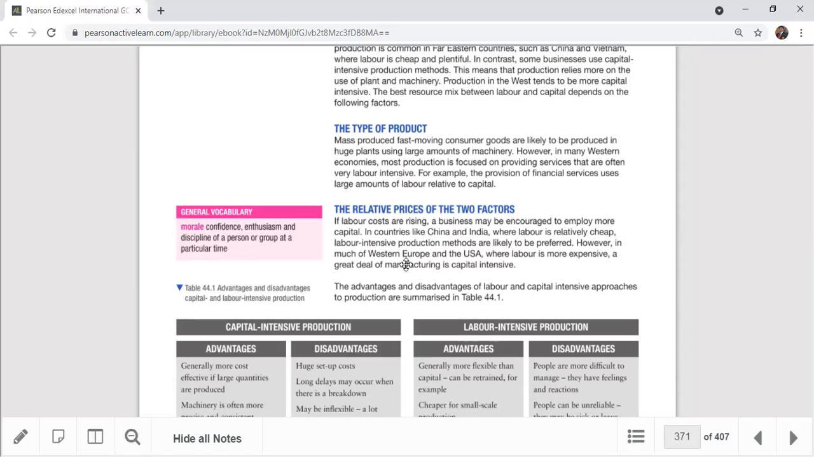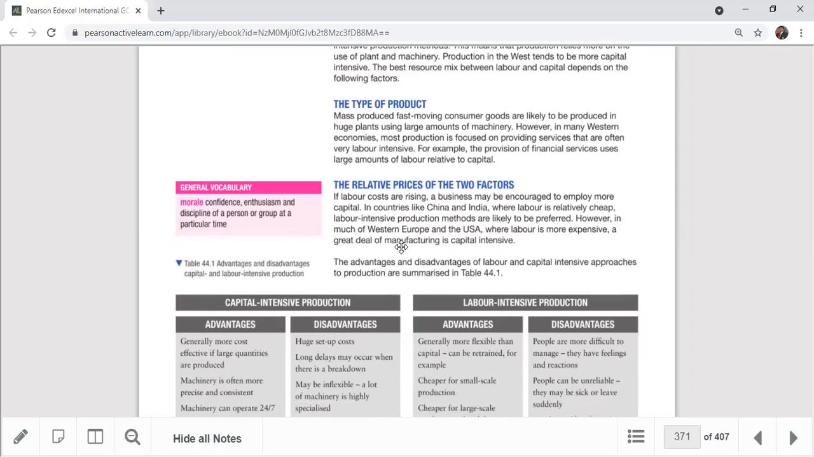If labor costs are rising, businesses may be encouraged to employ more capital. In countries like China and India, where labor is relatively cheap, labor intensive production methods are likely to be preferred. That's right. We prefer labor intensive because India and China are the two countries with the highest populations in the world. However, in much of Western Europe and the USA, labor is more expensive and a great deal of manufacturing is capital intensive. Those are the two main factors.